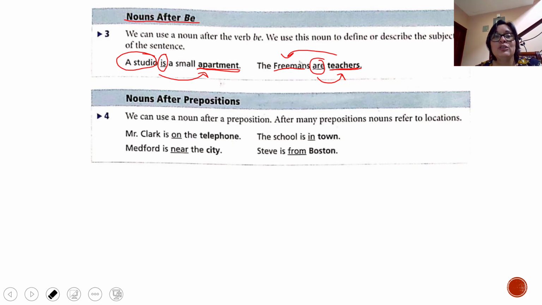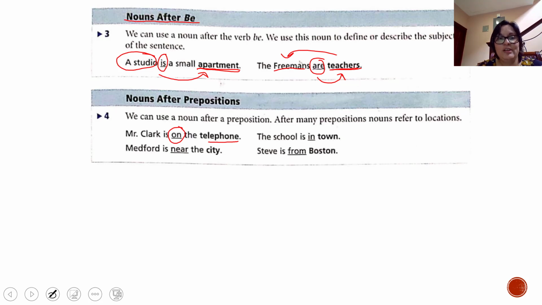Number 4, nouns after prepositions. We can use a noun after a preposition. After many prepositions, nouns refer to locations. For example, Mr. Clark is on the telephone. Here we have the preposition. Look, preposition and then the noun.